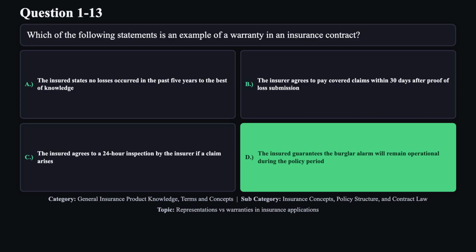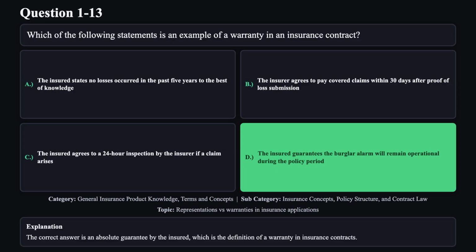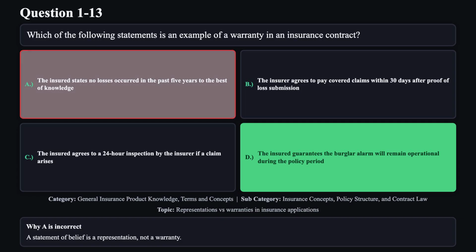The correct answer is D. The correct answer is an absolute guarantee by the insured, which is the definition of a warranty in insurance contracts. Reason A is not correct. A statement of belief is a representation, not a warranty.